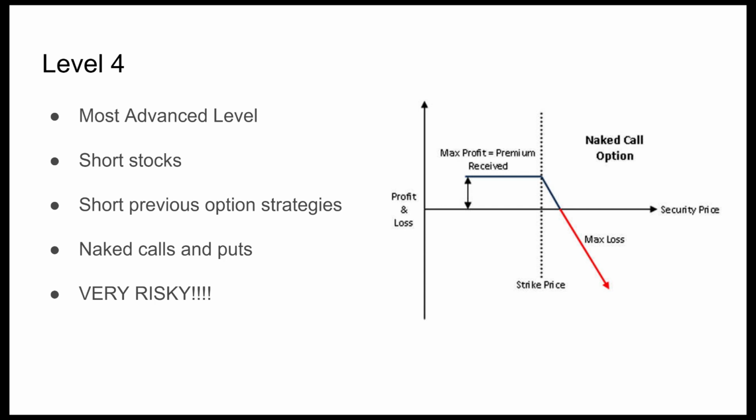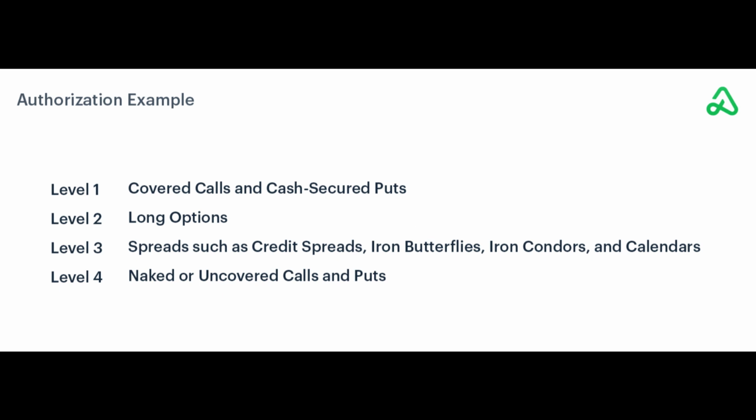In order to obtain one of the 4 levels of approval, you'll need to submit a request to your broker. Upon request, your broker will review your option trading experience and financial status to determine the appropriate options level assignment. But be aware, brokers do reserve the right to reject applications based upon numerous factors deemed relevant for their safety and your safety too.